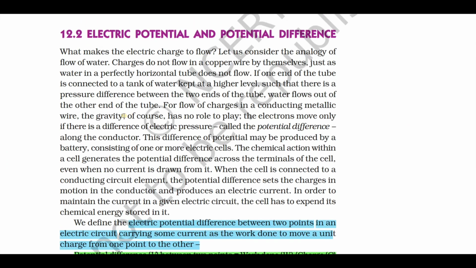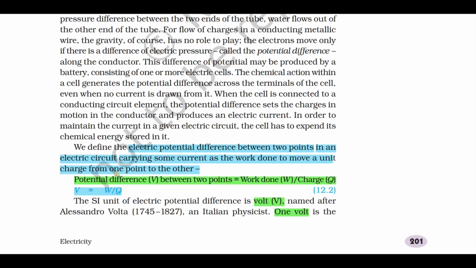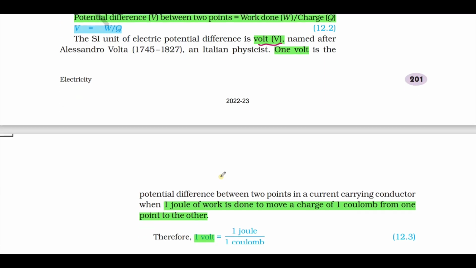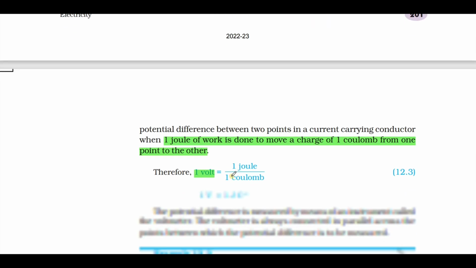Based on the concept of electric potential and potential difference, you can expect the definition of electric potential difference. The electric potential difference between 2 points in an electric circuit carrying some current is defined as the work done to move a unit charge from one point to another point. Potential difference V equals W by Q. What is the SI unit of potential difference? It is volt. And also you can expect a 1 mark definition: define 1 volt.